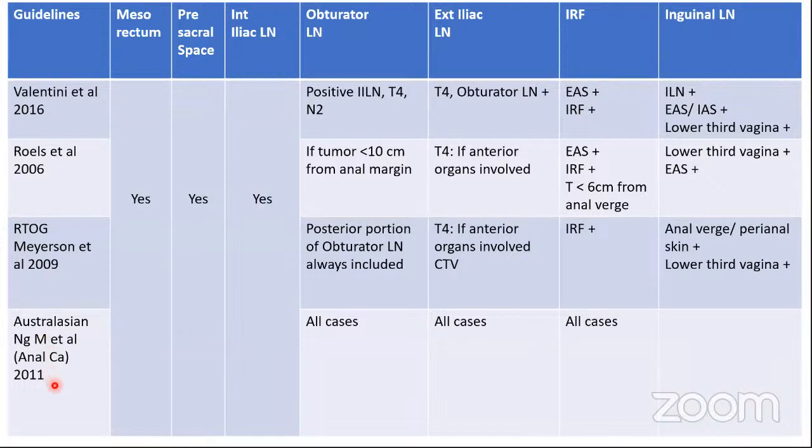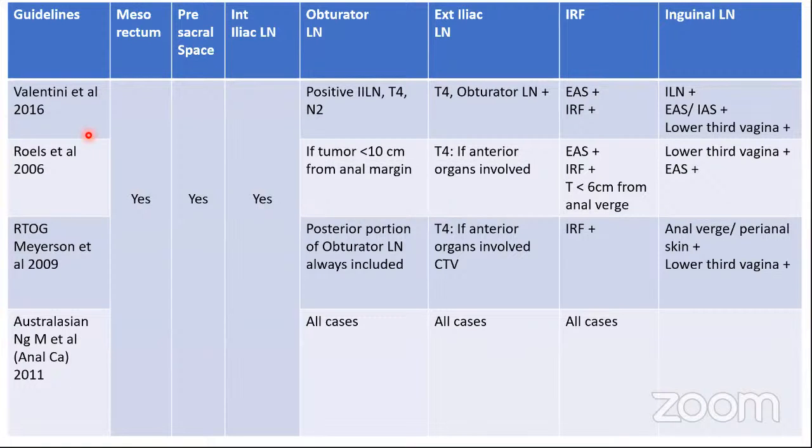And then we had the Australasian guidelines in 2011, which mainly focused on anal cancer, but were very much applicable to rectal cancer as well. The most recent and most commonly used are the Valentini guidelines. This is an international consensus, international recommendations, and these are the ones we are going to discuss in detail, and these are the ones which are used universally.